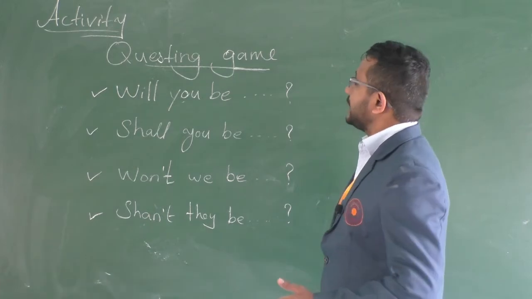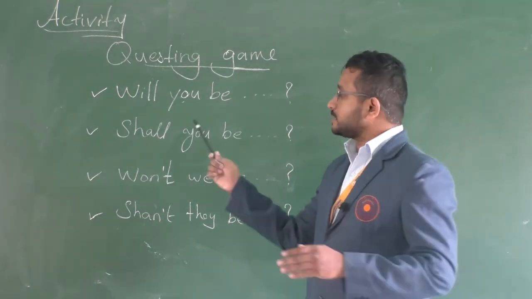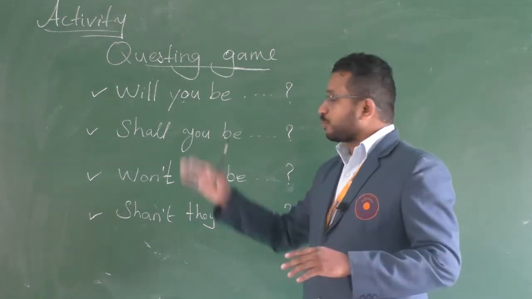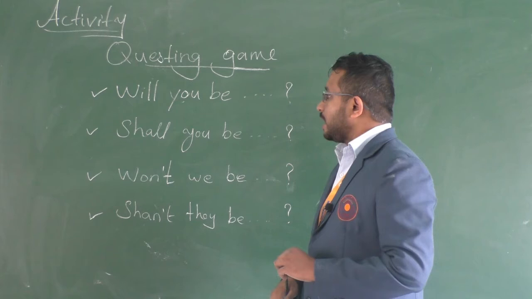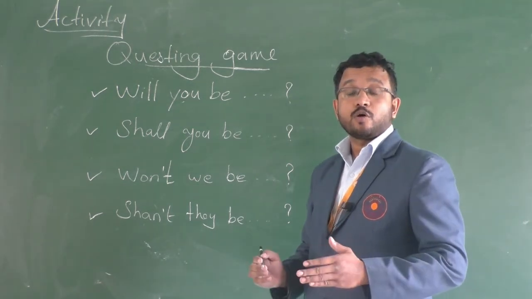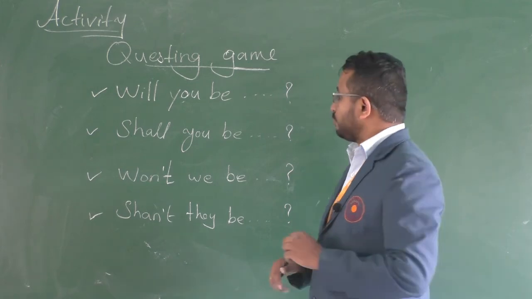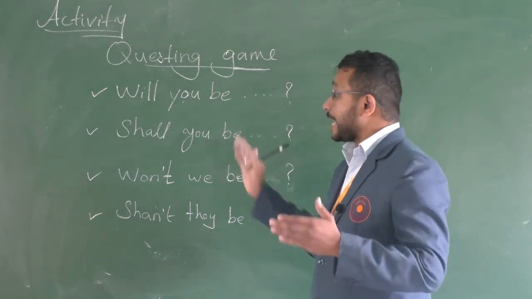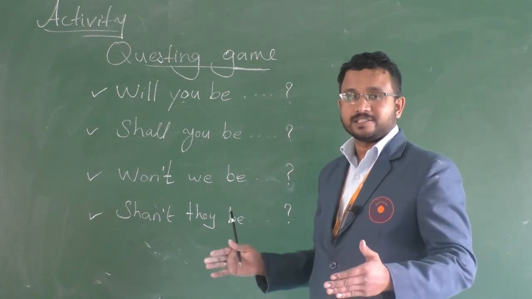That is the questioning game. You can ask questions to your friend, like will you be drawing my photo, or will you be or shall you be helping your parents?